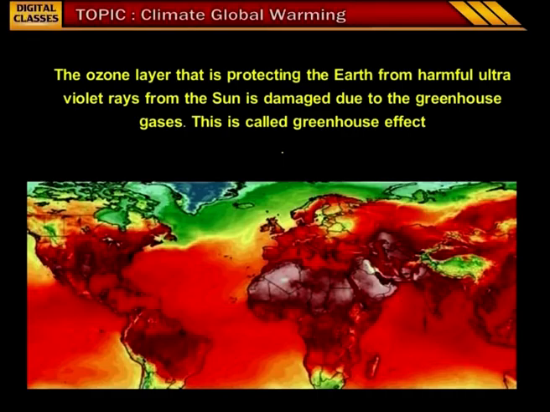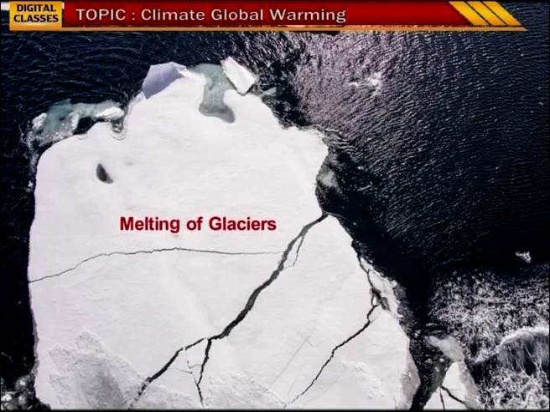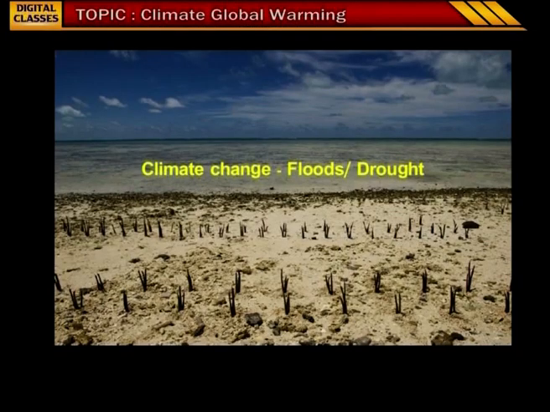As we have seen earlier, carbon dioxide, nitrogen oxide, sulfur dioxide and methane are called greenhouse gases, and these greenhouse gases damage the ozone layer, which is called the greenhouse effect. Children, observe this image. This is the impact of global warming, where we see melting of glaciers. Melting of glaciers occurs as the temperature on the earth increases due to global warming, and this may cause severe floods and climate changes. Floods and drought are the impact of climate change.